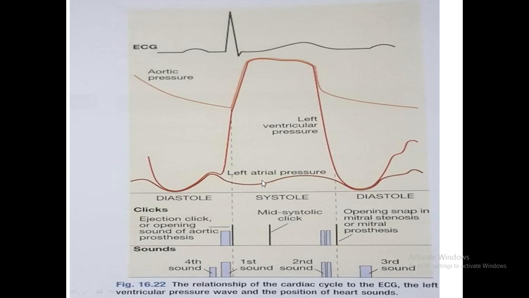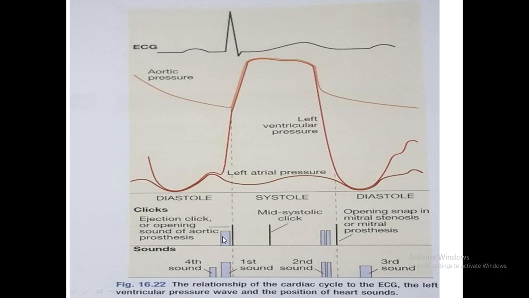So this is the JVP, A wave and V wave, X descent, Y descent. So in diastole, the left atrial pressure and the left ventricle pressure become equal, because when the valves open, it is equal. Now what happens in the cardiac cycle, you see?